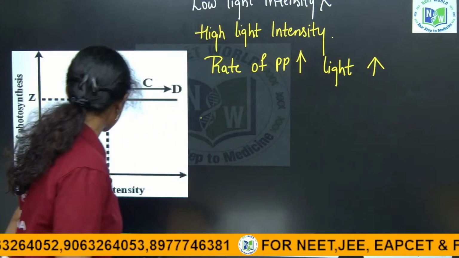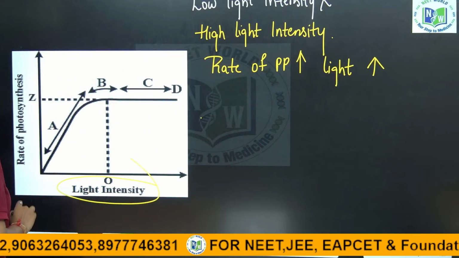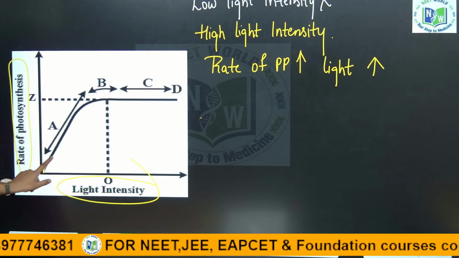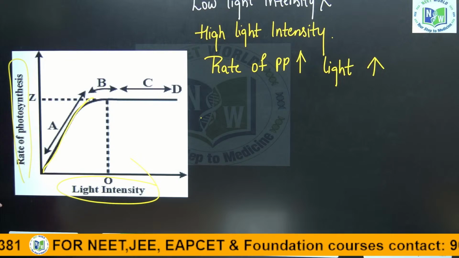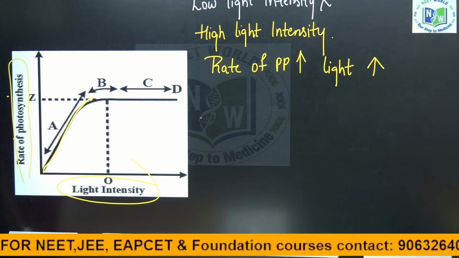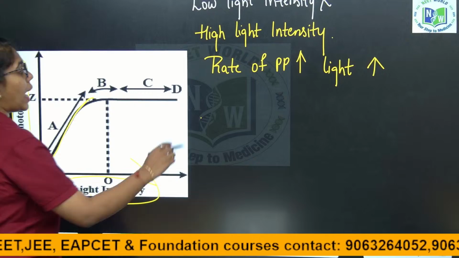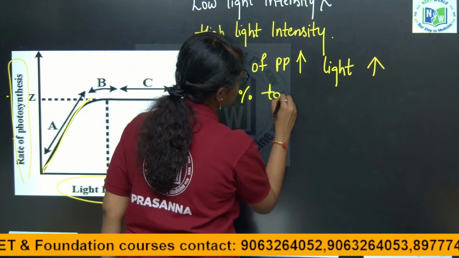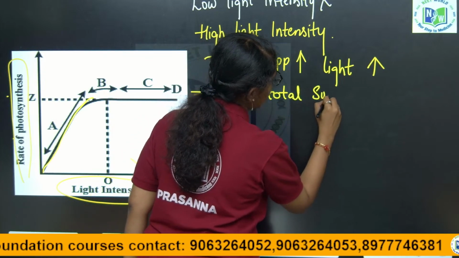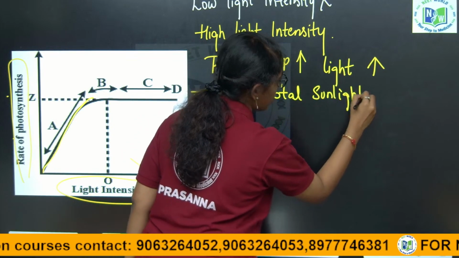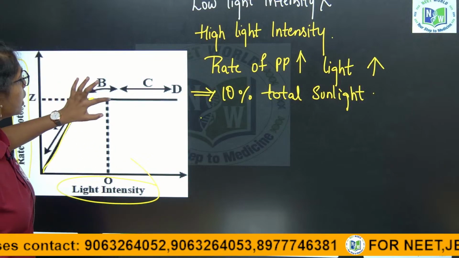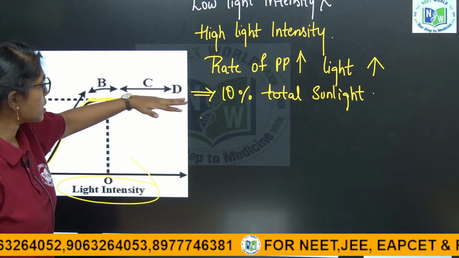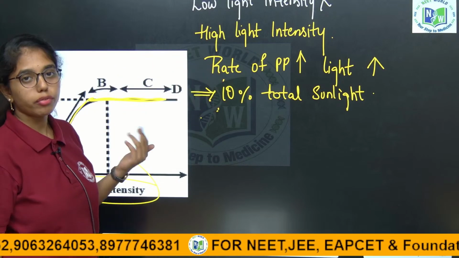You can see in this graph, where the x axis is light intensity and the y axis is rate of photosynthesis, a gradual increase of the rate of photosynthesis as you increase the light intensity. And at 10% of total sunlight, the rate of photosynthesis is saturated.